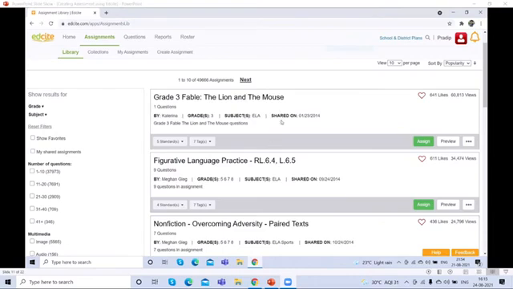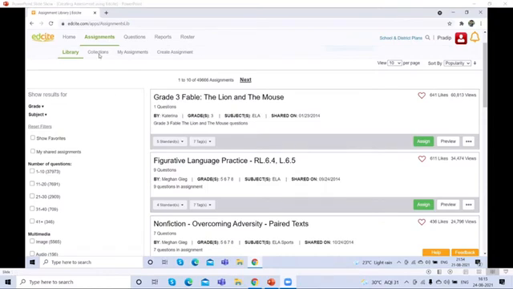As well as if you select the audio file, you will find the assignments which have audio files and the questions which are created based on those audio files. So students will listen to those audio files and answer the questions. The same thing happens with the video files. You will find the videos in those assignments and the questions relating to those videos.